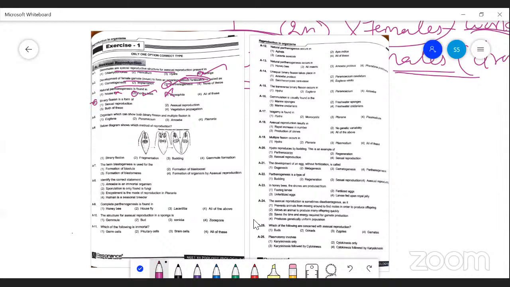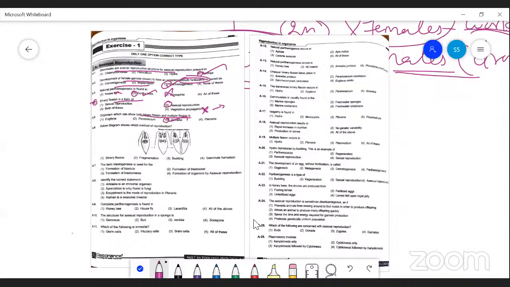Binary fission, fourth one. Binary fission is an asexual method of reproduction, so we can't say this one is a vegetative method. The vegetative method is seen in plants only, where root and stem parts develop into organisms. Organisms can show both binary fission and multiple fission. Amoeba shows both binary fission as well as multiple fission.